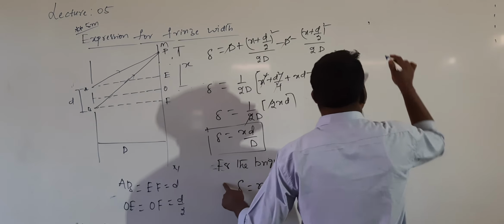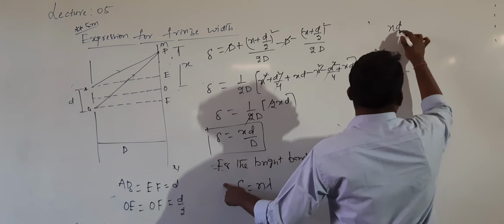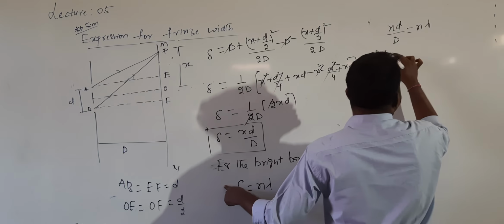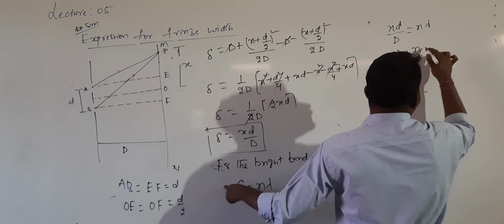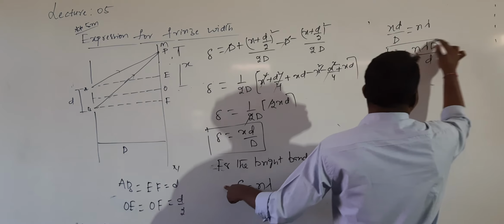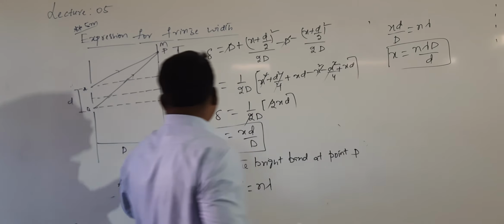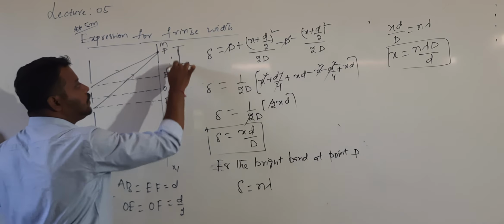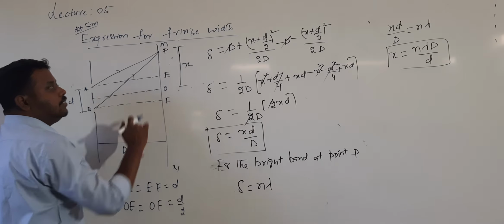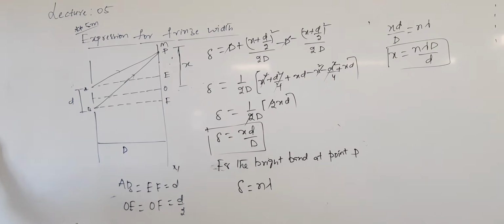What is the delta value? x into small d by capital D should be equal to n lambda. From this, x is equal to n into lambda into capital D divided by small d. What is x? x is the distance of the point P from the center. The center of the interference pattern will always be bright.